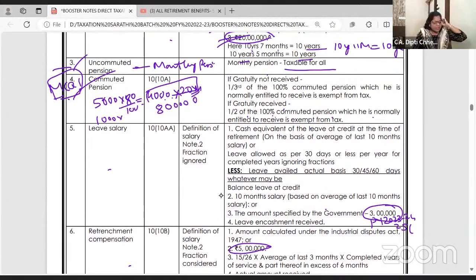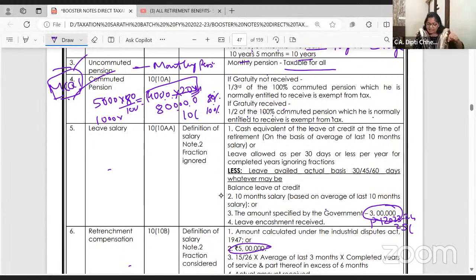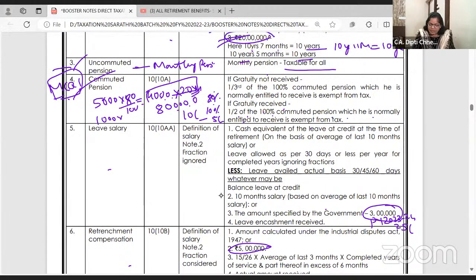Okay, chalo, listen all of you please. So how much pension have you encashed? 80%. 80% is 8 lakhs. So 100% will be 10 lakh. So not half of 8 lakh. Half of 100% commuted pension, that is 5 lakh, will be exempt if gratuity is received.